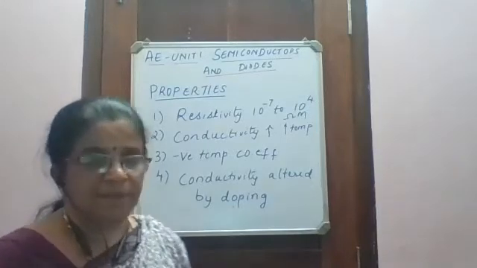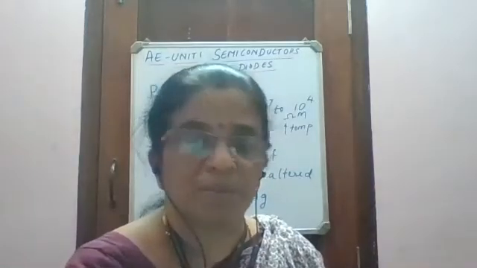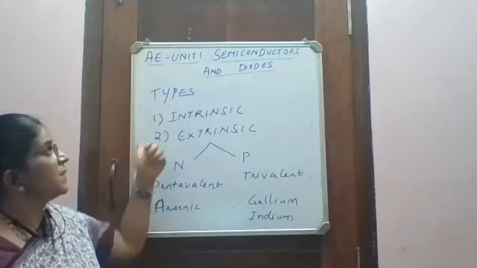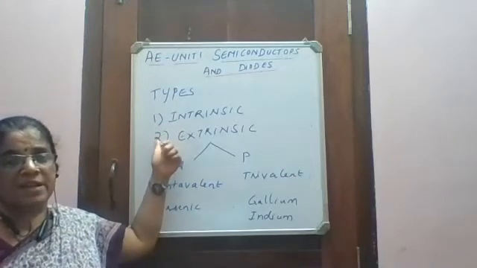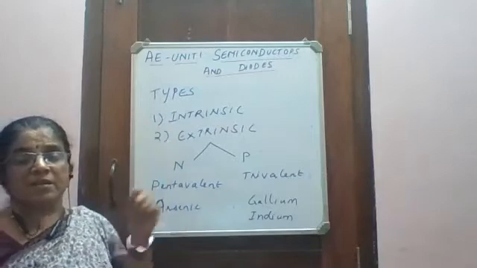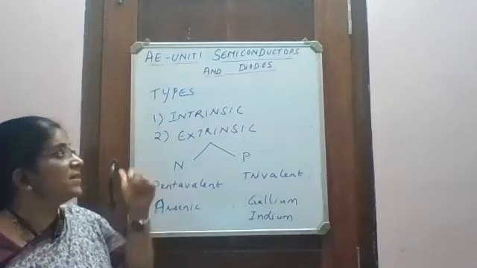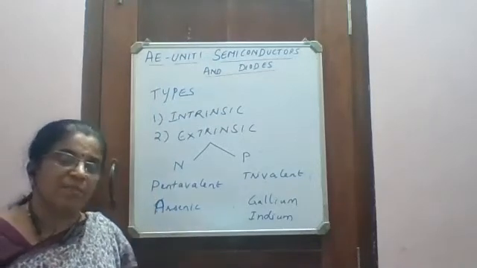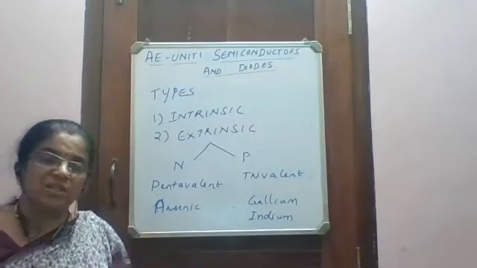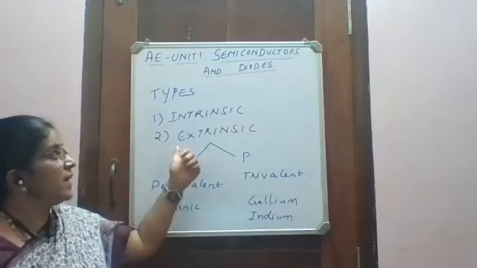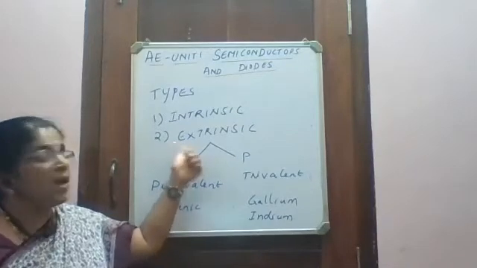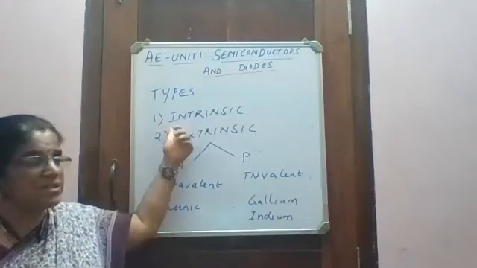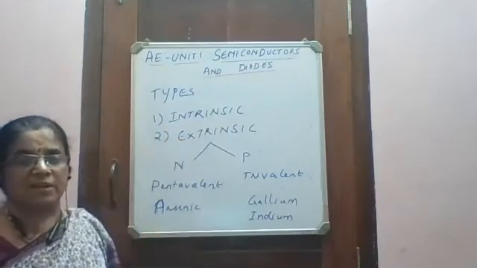Now, let us see the different types of semiconductors. There are two types of semiconductors. One is intrinsic semiconductor, the other one is extrinsic semiconductor. Semiconductor in the purest form is called intrinsic semiconductor. In case of an intrinsic semiconductor, if it is made of germanium, only germanium atoms will be there. If it is made of silicon, only silicon atoms will be there. In case of extrinsic semiconductors, you add certain amount of impurities. If doping is done to an intrinsic semiconductor, it becomes an extrinsic semiconductor.